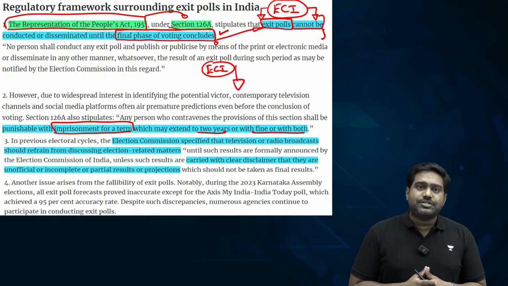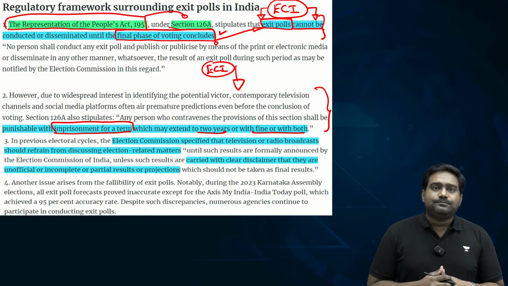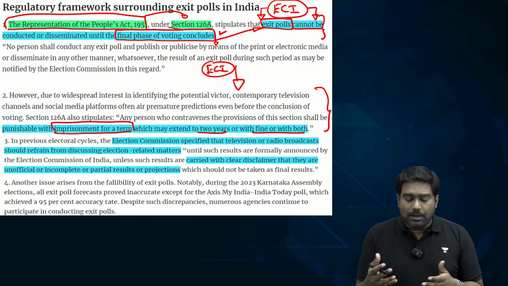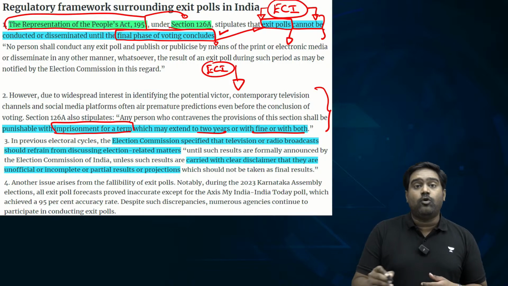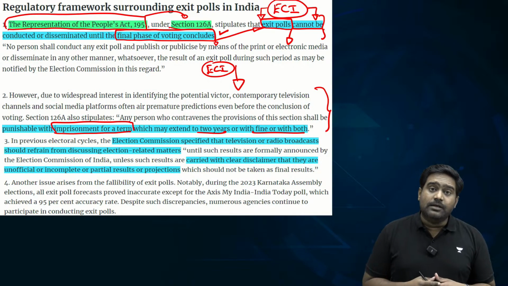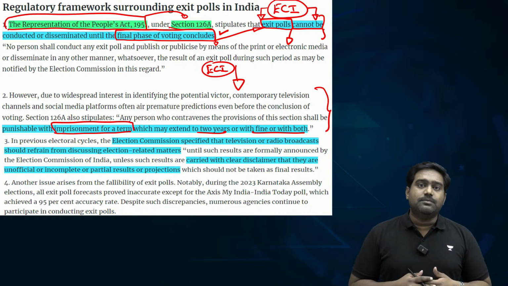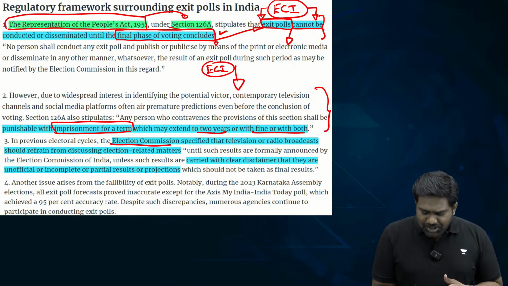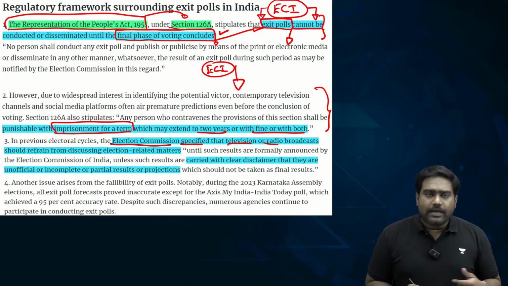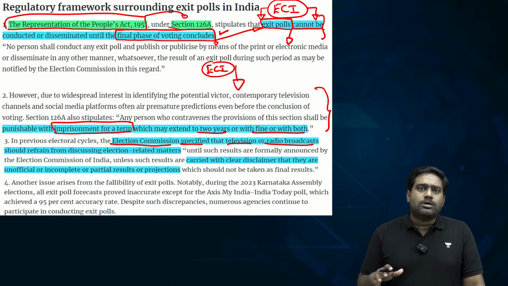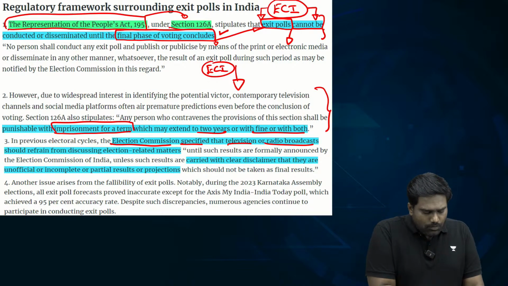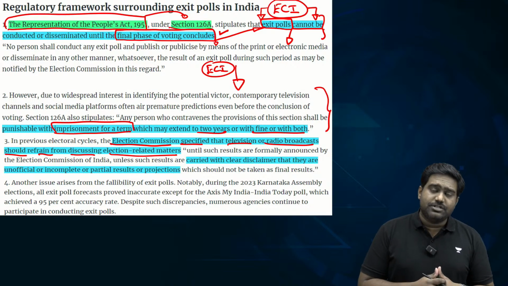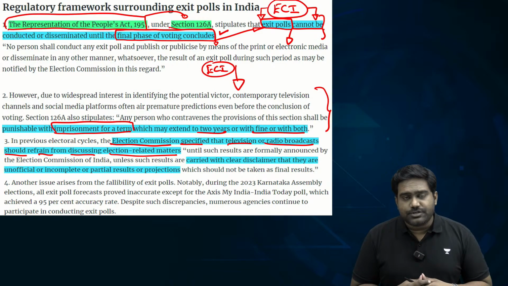So this attracts a penal provision, and the Election Commission can act against those who are violating the RPA, those who are publishing exit poll projections before the completion of the election cycle, and they can be punished with imprisonment that includes a jail term along with a fine. Now the Election Commission has specified that no radio, TV broadcast or newspaper article should bring out the exit poll projections prior to the conclusion of the elections.